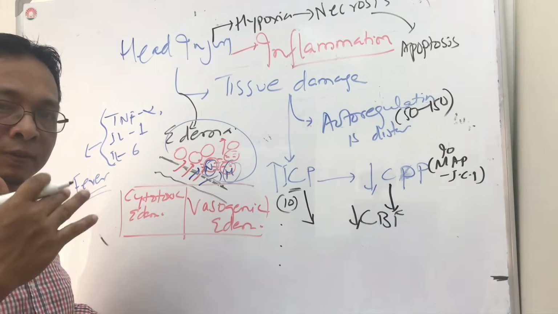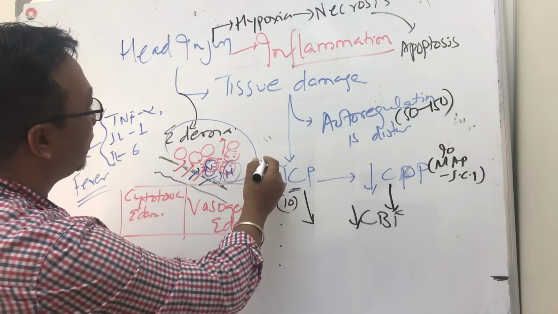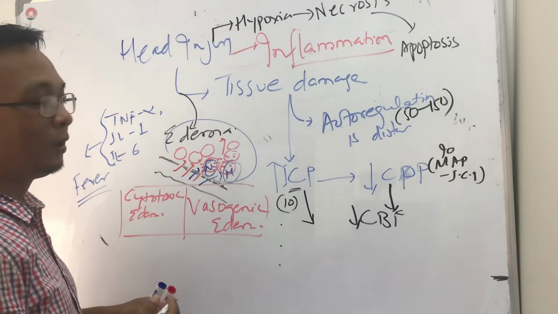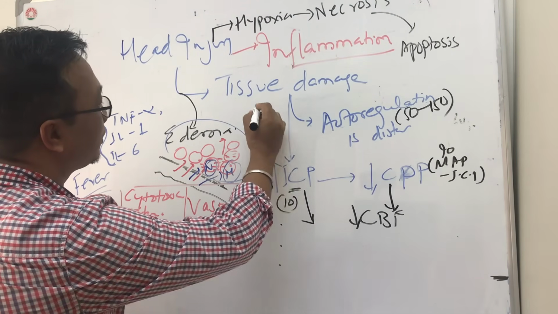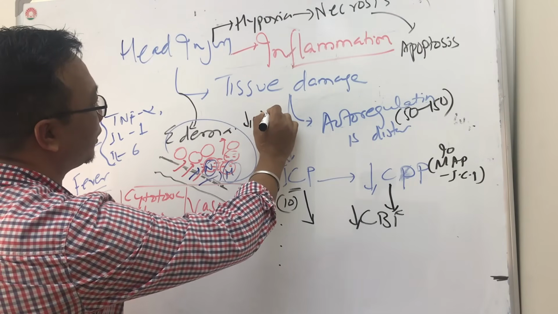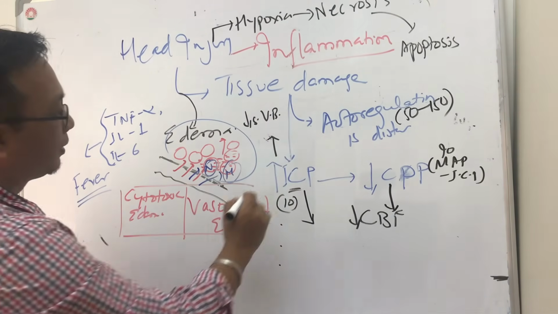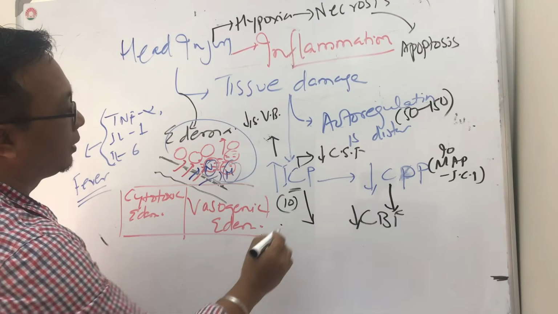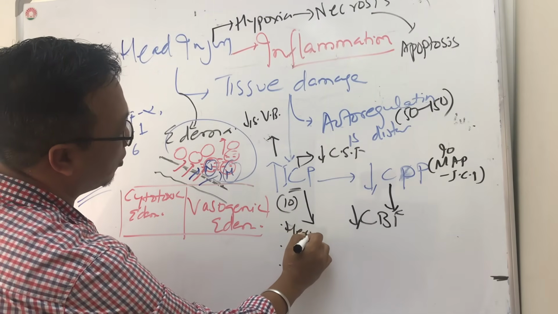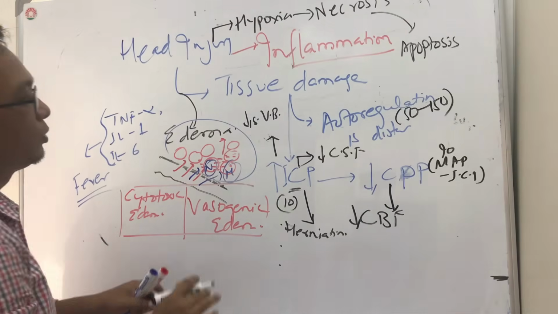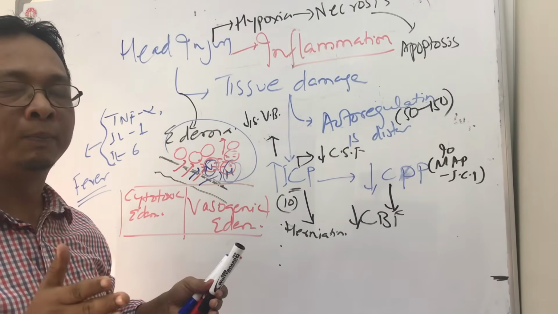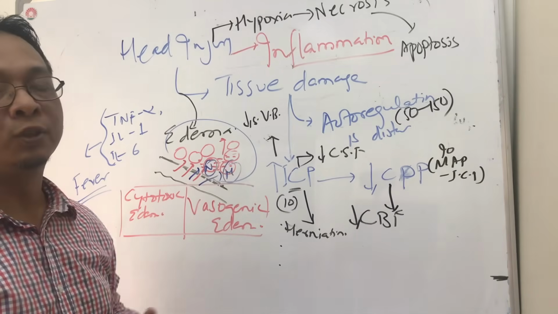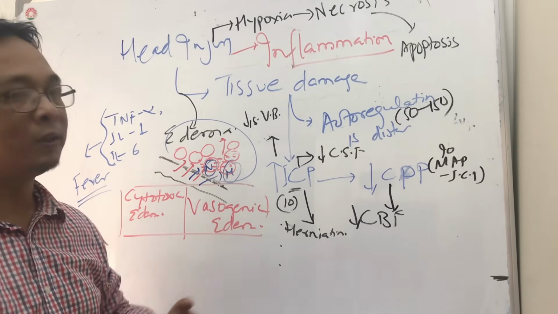When the intracranial pressure goes high and higher, it will lead to decreased venous return, decreased venous blood, then decreased CSF, and it can lead to herniation. So this Monro-Kellie doctrine holds only up to a limit, but when the intracranial pressure goes higher and higher, the volume remains fixed, and this causes herniation.